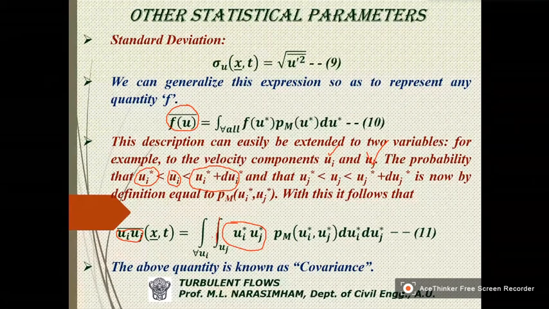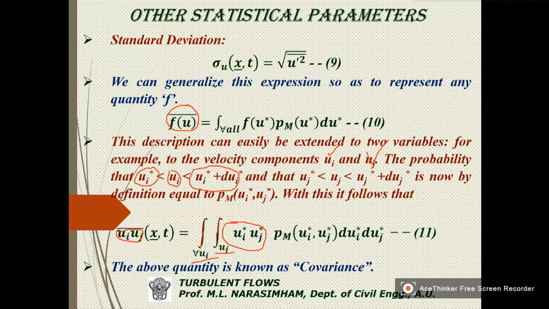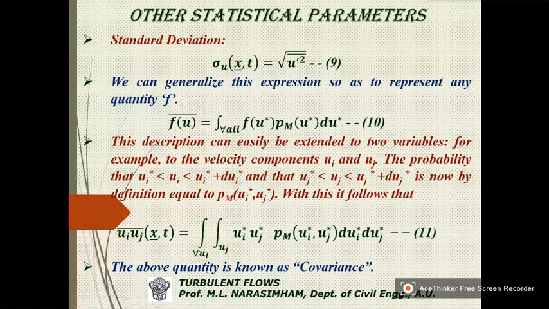And it is a double integration because we have Ui and Uj. So this is what is called as covariance.